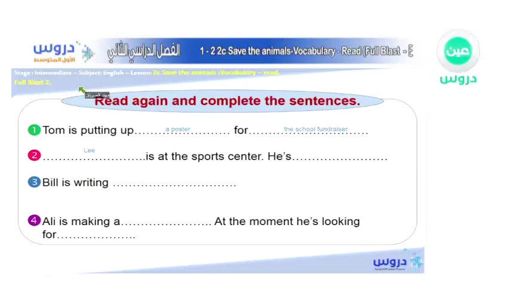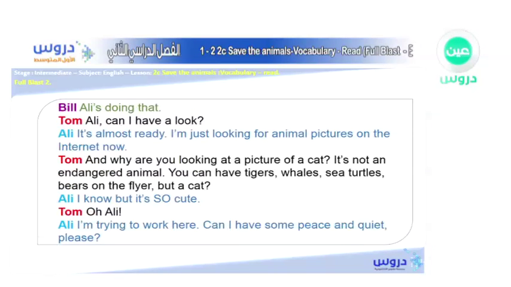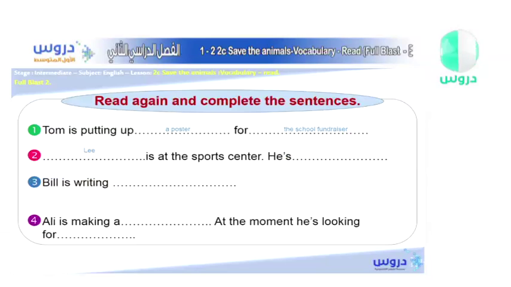What is he doing now? Can you see? So, where is Lee? He's at the sports center. Why is he there? Because he wants to train a bit before the match, right? That's right. He is training before the match. You can put it in any way you can see it. So we're going to say he is training, because they said is. And you know that whenever we add is, we have to put an ing in the verb. He is training for the match.